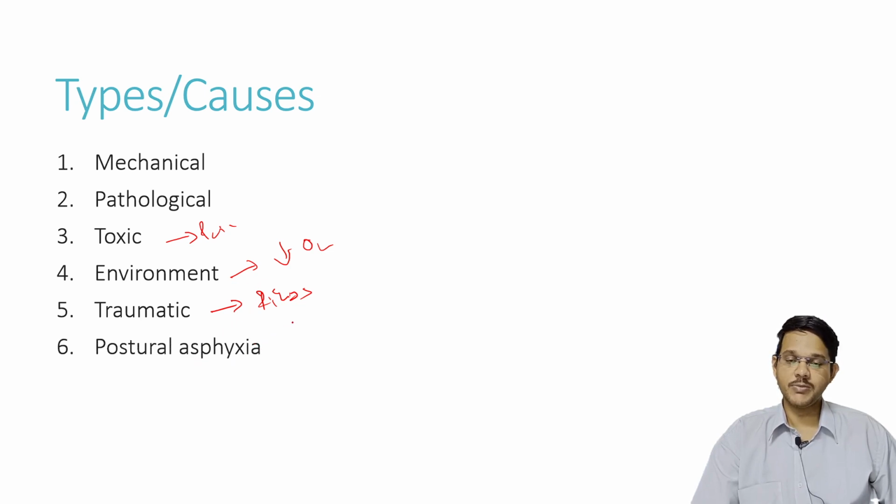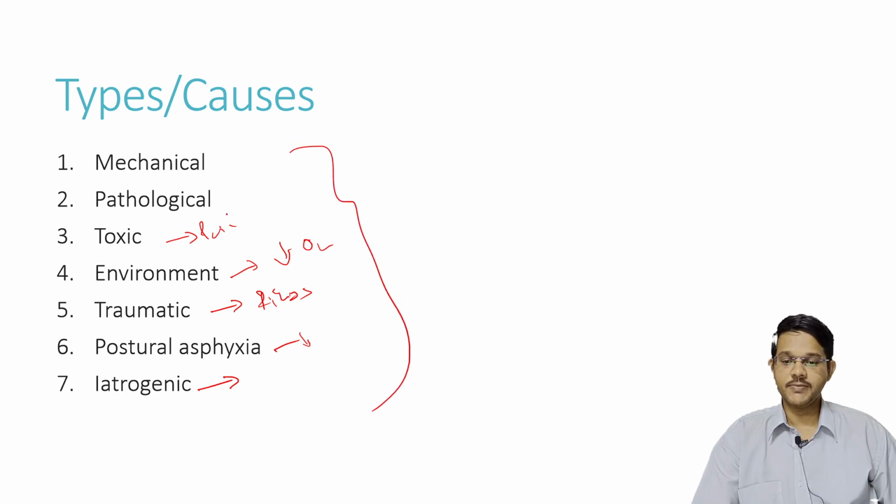Or there may be postural asphyxia, where the person may be in such a position that he may not be able to respire properly. Iatrogenic, where the cause is mainly negligence of a doctor, such as poor doses of anesthesia, may be one of the causes where the person's respiratory centers are depressed, which may lead to asphyxia. There are different types of asphyxia. In this video, I will briefly introduce mechanical asphyxia, which has many different ways of causing asphyxial deaths.